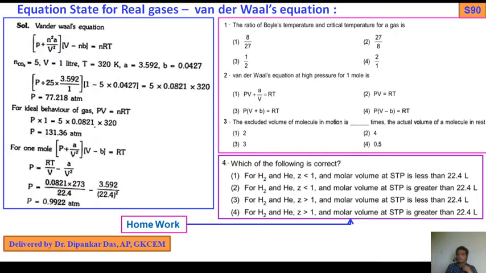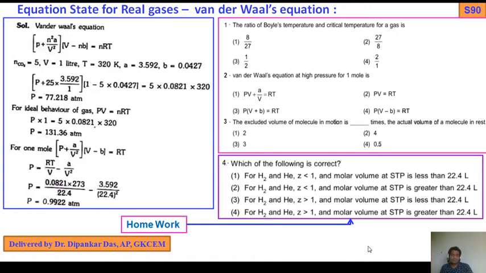Now, which of the following is correct? For H2 and helium, Z less than 1 and molar volume at STP is less than 22.4 liter. For H2 and helium, Z less than 1 and molar volume at STP is greater than 22.4 liter. For H2 and helium, Z greater than 1 and molar volume at STP is less than 22.4. For helium and hydrogen, Z greater than 1 and molar volume at STP is greater than 22.4 liter.